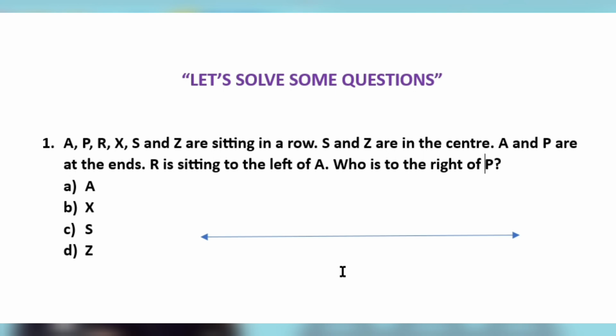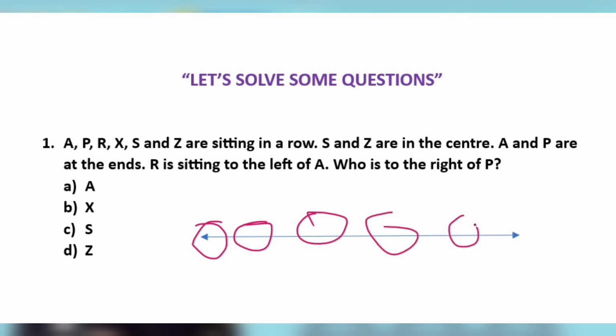We have the first question that there are 6 people sitting in a row. First, what we understand here is that it is a linear sitting arrangement. Linear means everyone is sitting in a line. Here there is no mention that the person is facing north or south, so by default it will be north. Okay, here are the 6 people sitting in a row. We will mark first 1, 2, 3, 4, 5, 6.